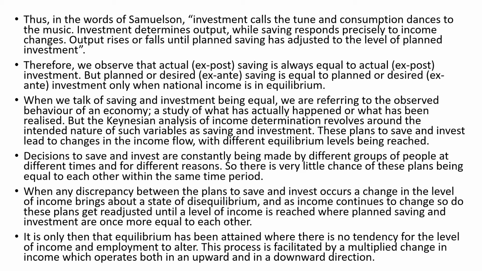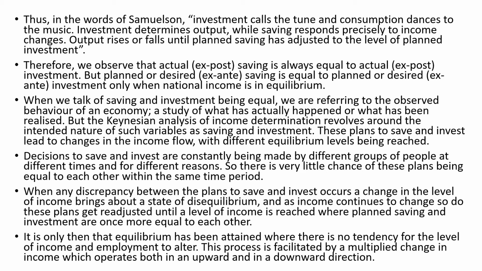When we talk of saving and investment being equal, we are referring to the observed behavior of an economy, a study of what has actually happened or what has been realized. But Keynesian analysis of income determination revolves around the intended nature of such variables as saving and investment. These plans to save and invest lead to changes in income flow, with different equilibrium levels being reached. Decisions to save and invest are constantly made by different groups of people at different times and for different reasons.